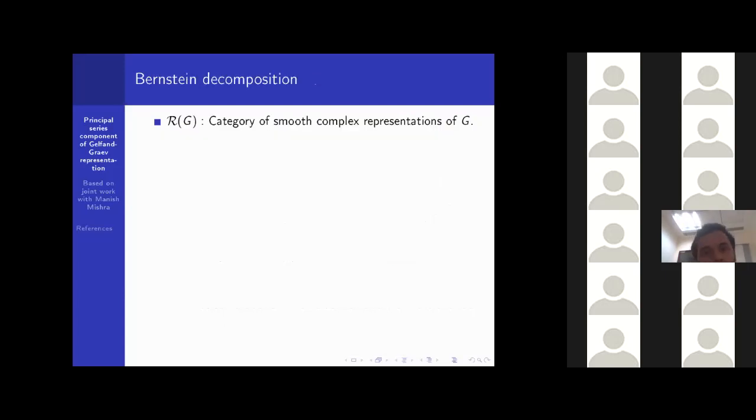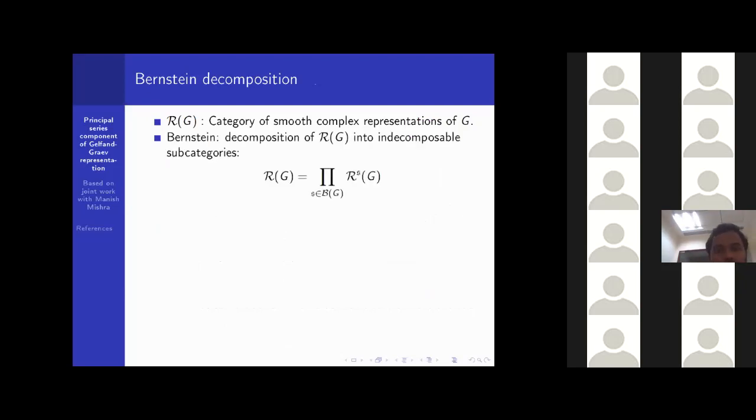Okay. So now we will recall the Bernstein decomposition. Let R(G) denote the category of smooth complex representations of G. Then Bernstein said that this R(G) can be decomposed into indecomposable subcategories in this way: R(G) equals the product of R^s(G), where s runs over B(G), the Bernstein spectrum of G.